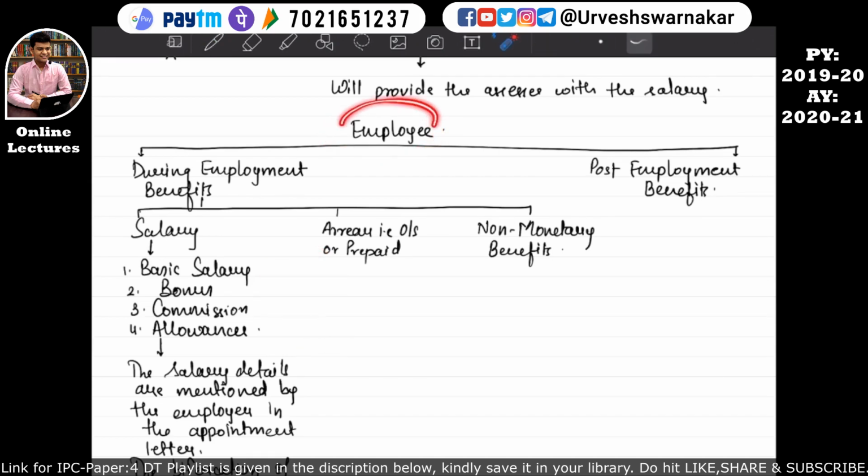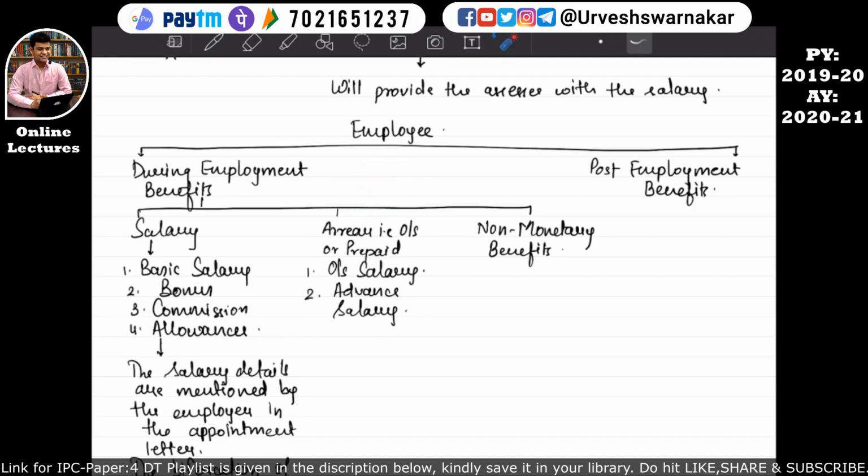So the next benefit received by the employee during his employment is arrears, that is outstanding or prepaid. There is a possibility that the employee can receive an outstanding salary, that is an earlier period salary during the current period, or an advance salary, that is a prepaid salary. How these things will be taxable under income from salary, we will study under this chapter.